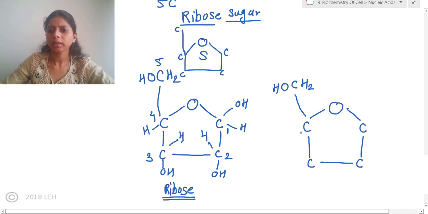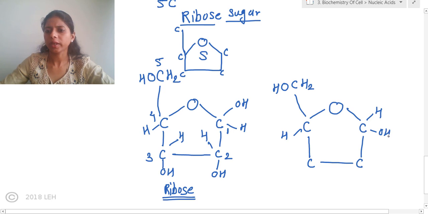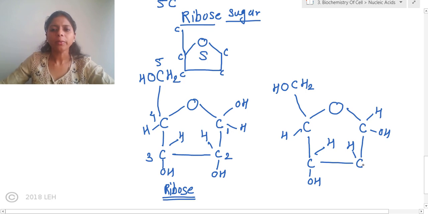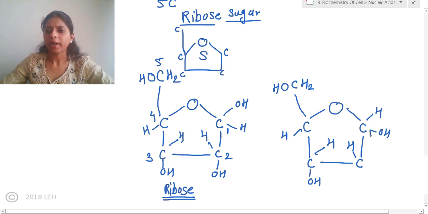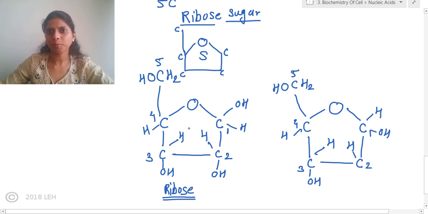H2OH. Here there will be H. First carbon H, OH. Second carbon there will be H. Third carbon there will be H. Now see the carbon number 1, 2, 3, 4, and 5. Clear about it? To the first carbon, H and OH group, just like ribose sugar.